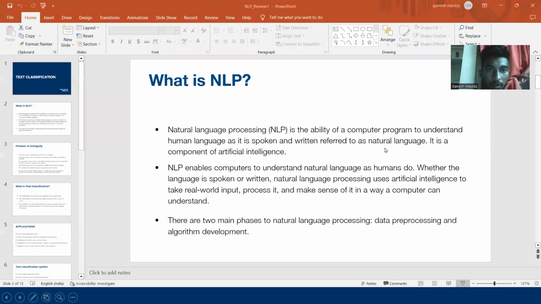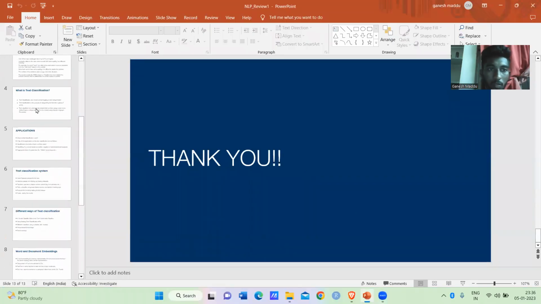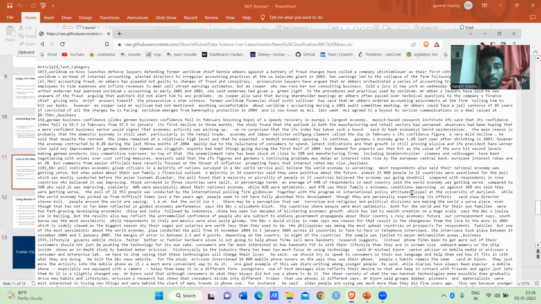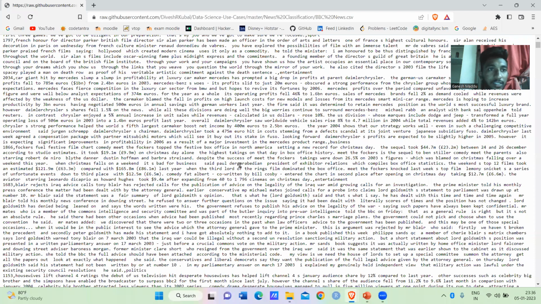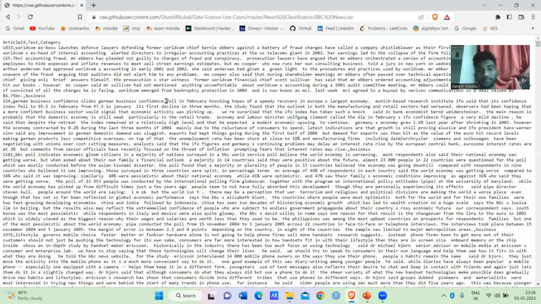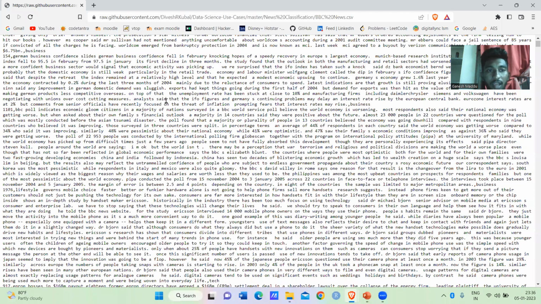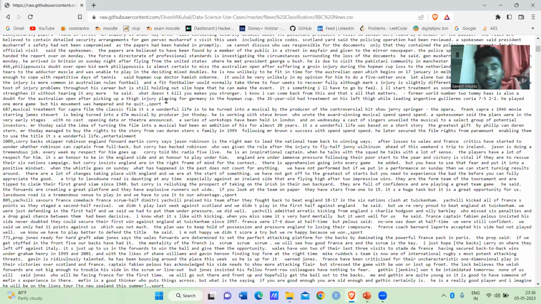Coming to our project, this is the data set we used. It is a newspaper article data set, as I said before, for news classification.